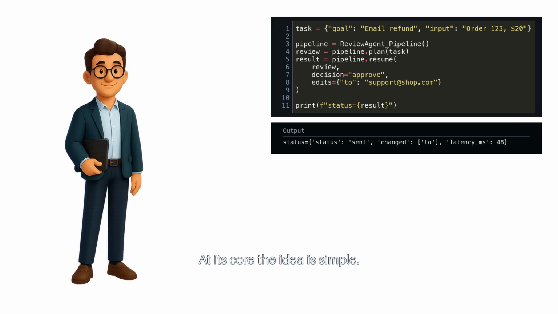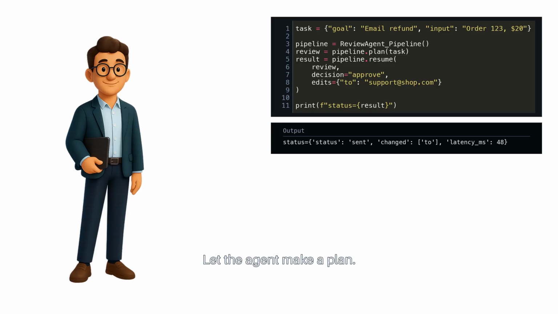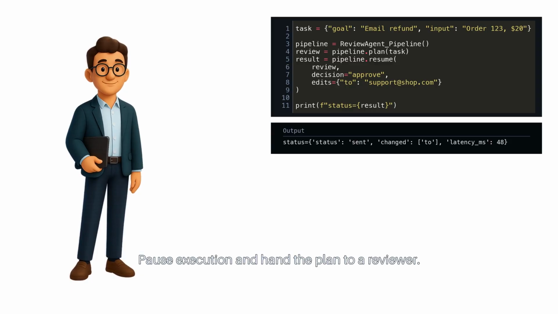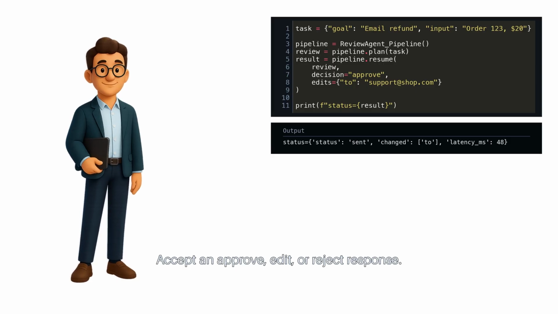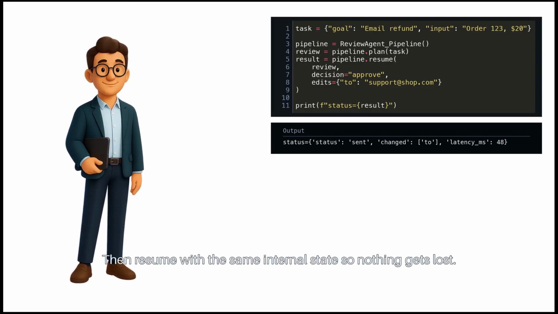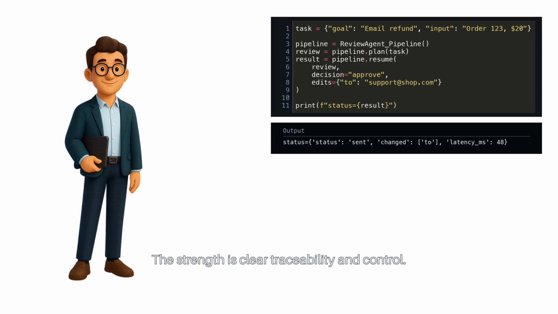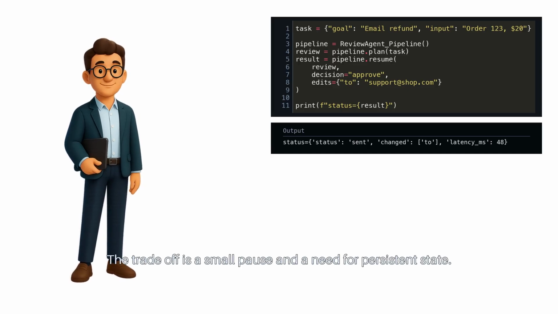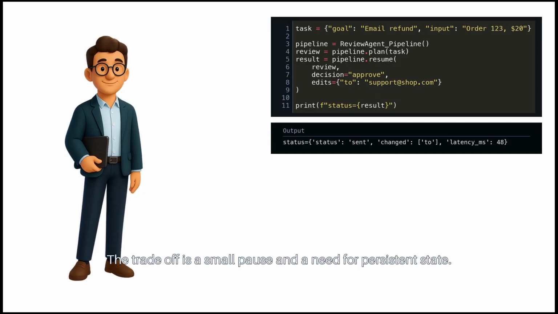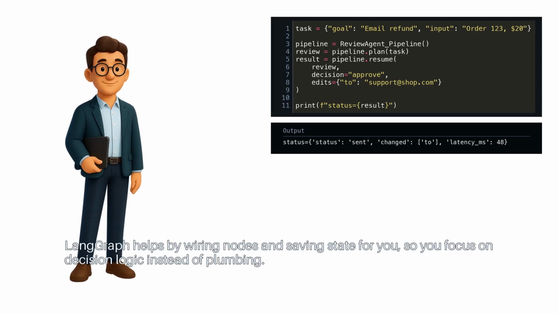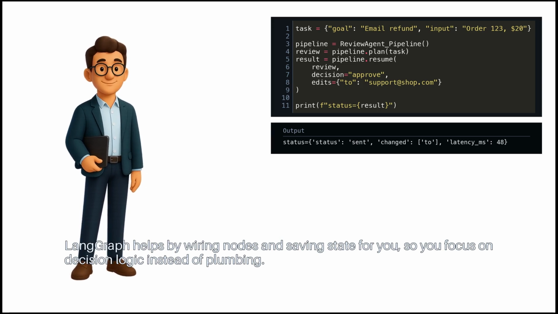At its core, the idea is simple. Let the agent make a plan, pause execution, and hand the plan to a reviewer. Accept and approve, edit, or reject the response. Then resume with the same internal state so nothing gets lost. The strength is clear traceability and control. The trade-off is a small pause and a need for persistent state. LangGraph helps by wiring nodes and saving state for you, so you focus on decision logic instead of plumbing.